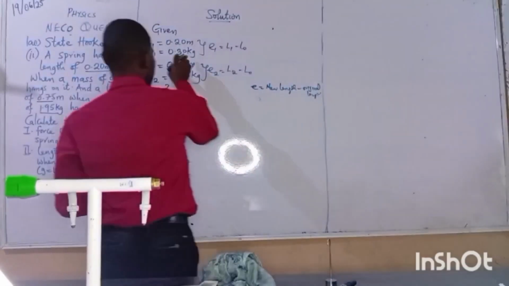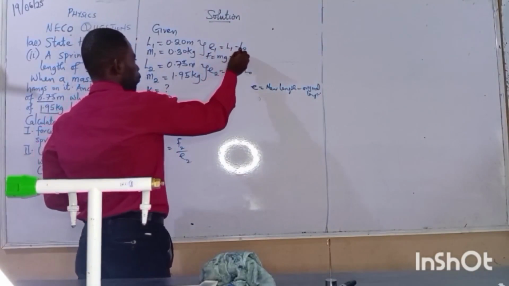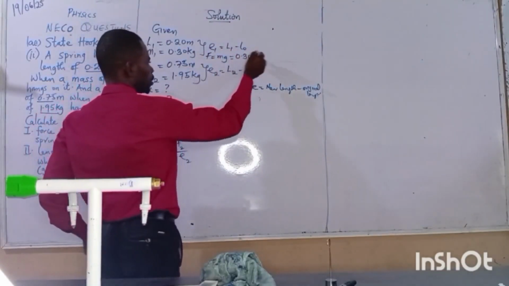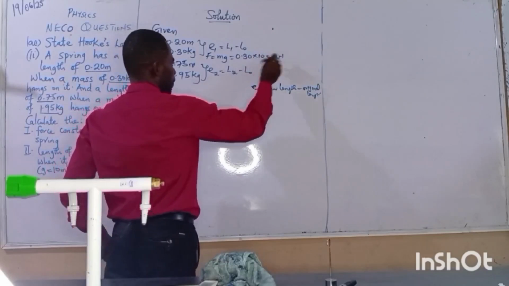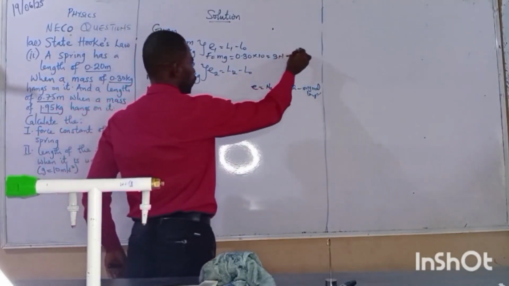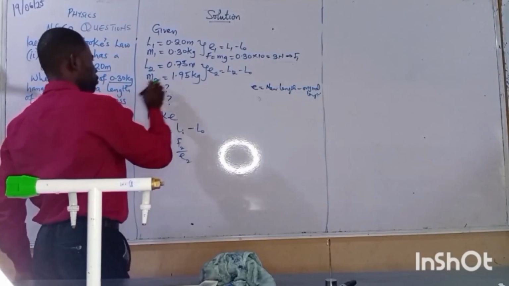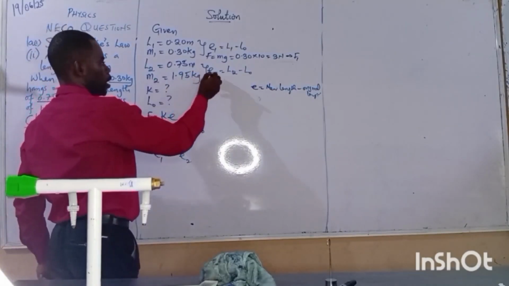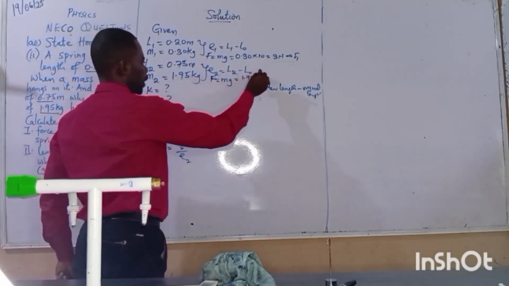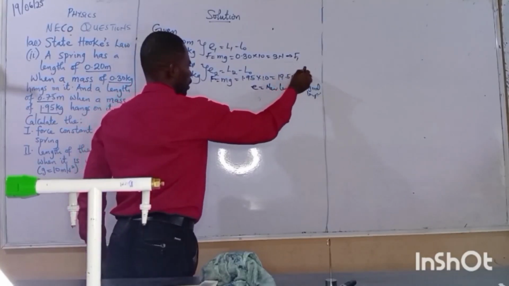So without wasting any time, my F here becomes mg, which is 0.30 times 10, which is 3 Newton. My F1 is 3 Newton. Same thing here: F again equals mg, which is 1.95 times 10 equals 19.5 Newton as my F2.